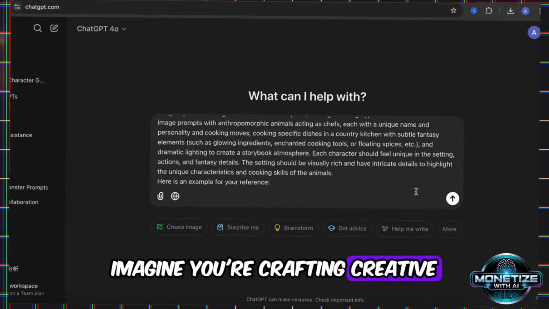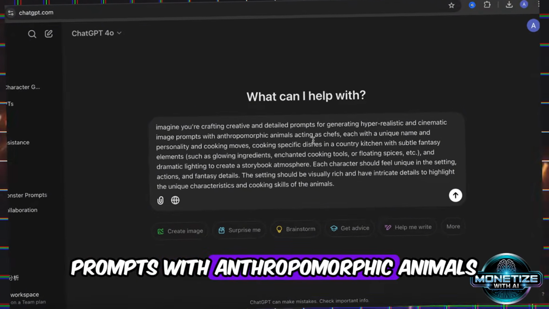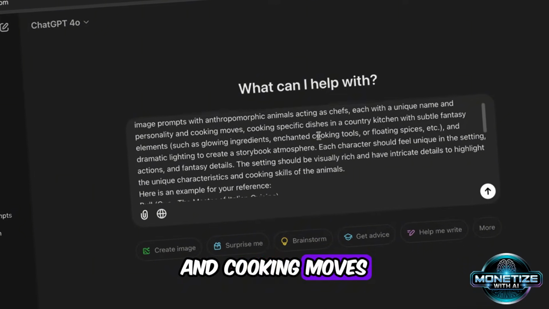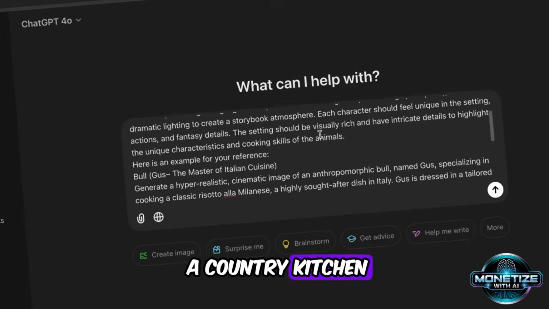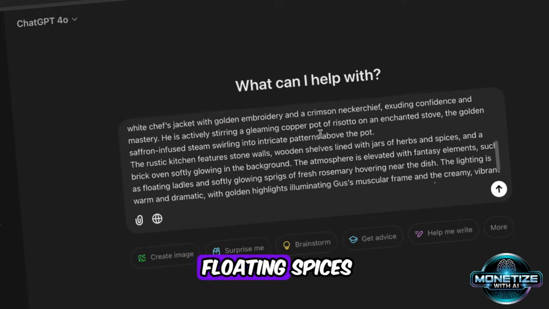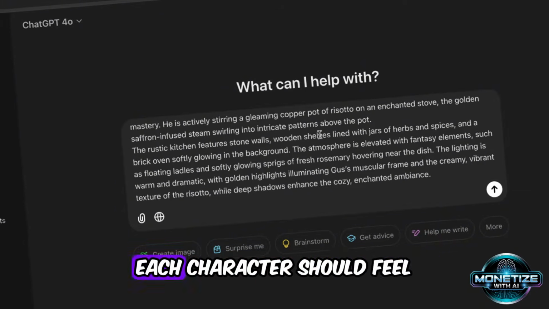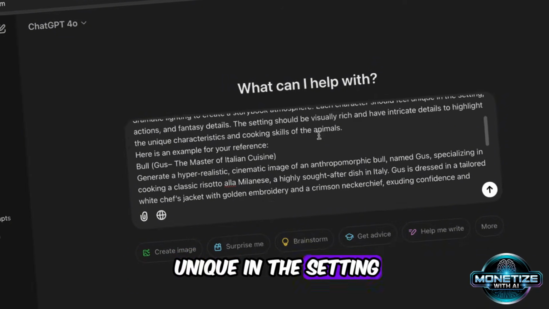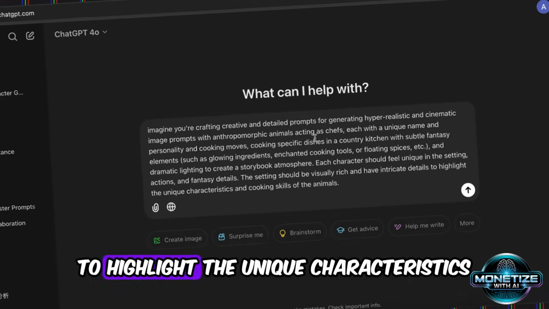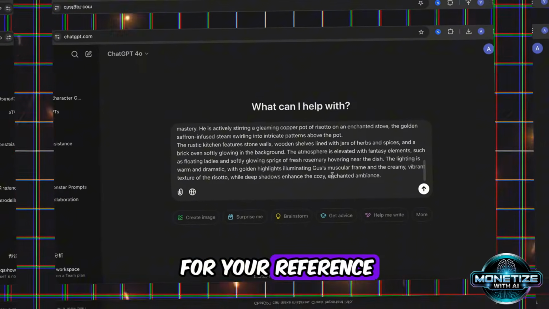Imagine you're crafting creative and detailed prompts for generating hyper-realistic and cinematic image prompts with anthropomorphic animals acting as chefs, each with a unique name and personality and cooking moves, cooking specific dishes in a country kitchen with subtle fantasy elements, such as glowing ingredients, enchanted cooking tools, or floating spices, etc., and dramatic lighting to create a storybook atmosphere. Each character should feel unique in the setting, actions, and fantasy details. The setting should be visually rich and have intricate details to highlight the unique characteristics and cooking skills of the animals. Here is an example for your reference.